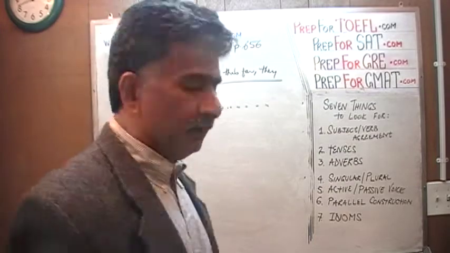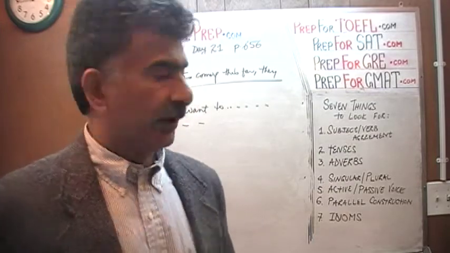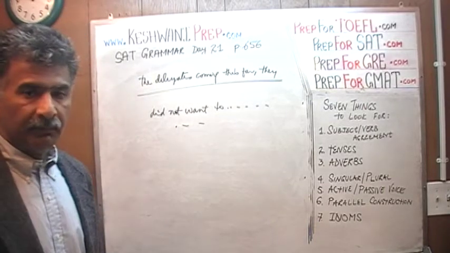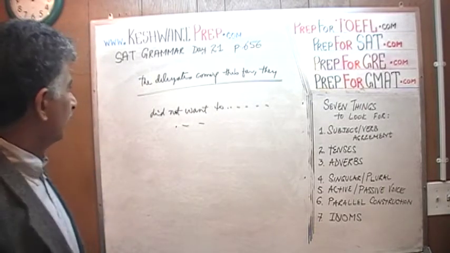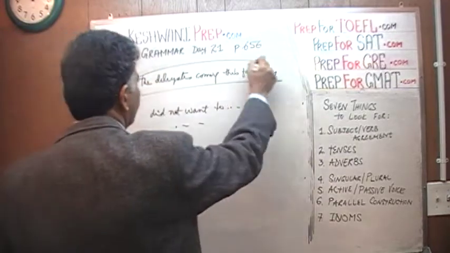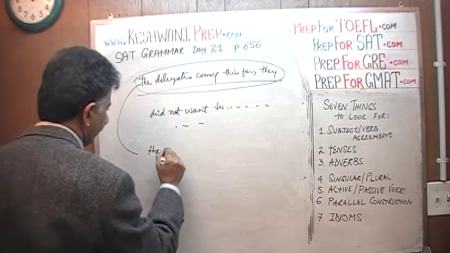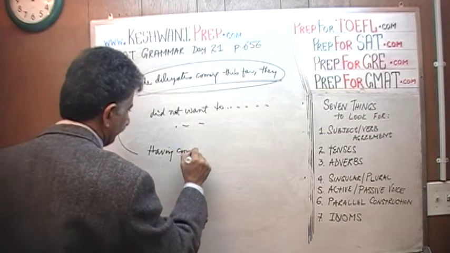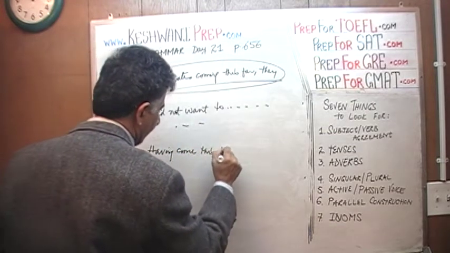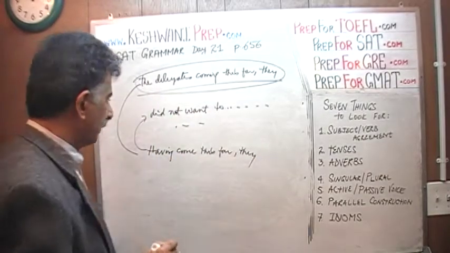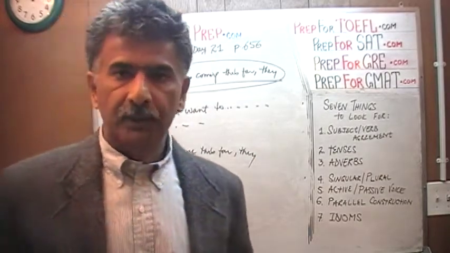As you can see, this sentence starts out in a very awkward way. Delegates coming this far, they did not want to return without accomplishing something. It will be much better for us to replace this entire part with having come this far, they did not want to return without having accomplished something.